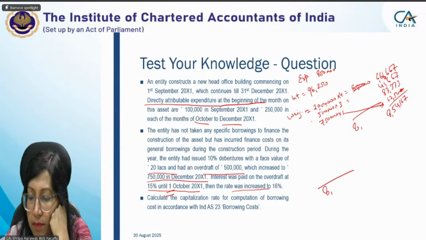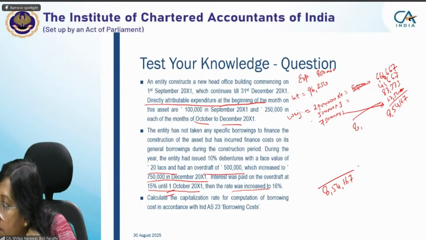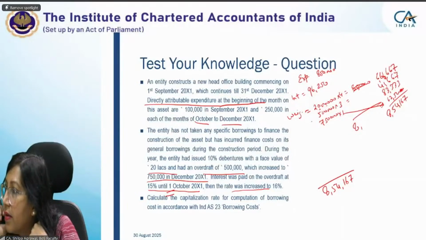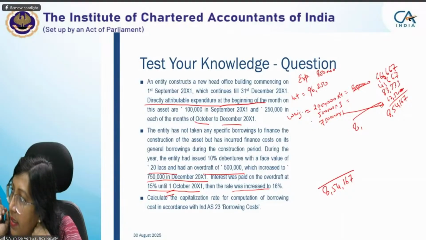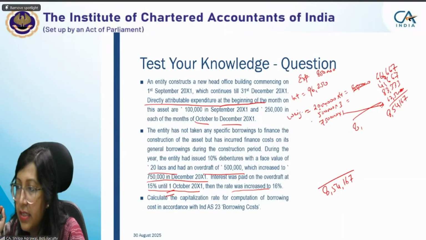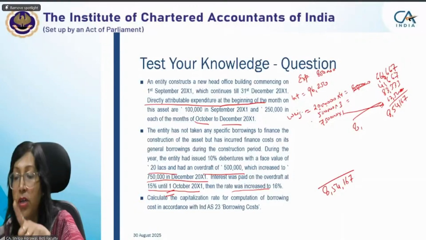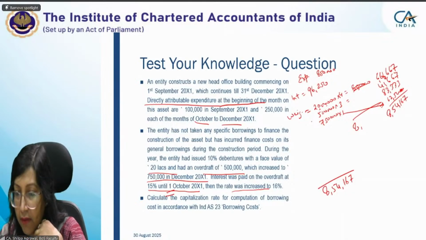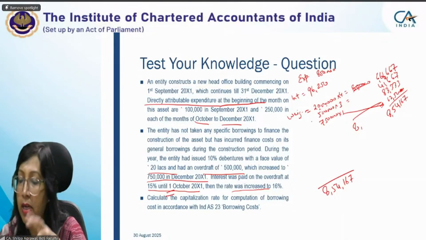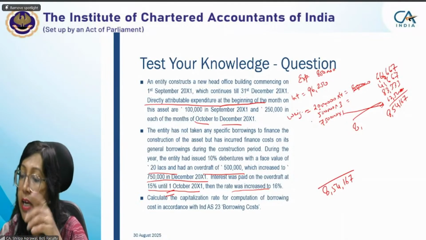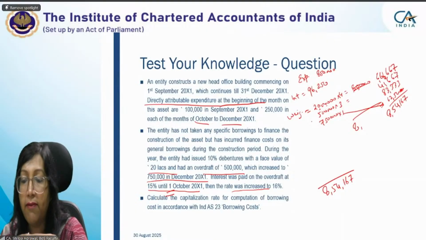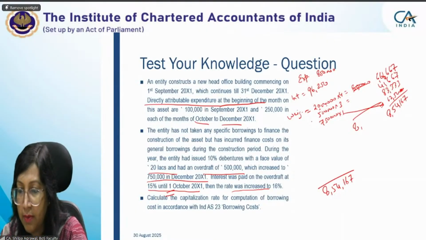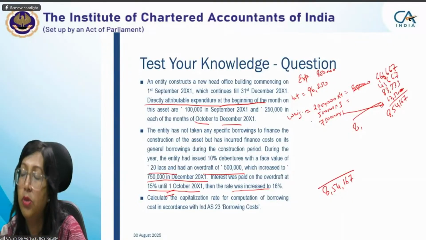Okay. Yes, ma'am. Same figure comes by calculating the other way also. 8,54,167. Yes, Sanjay, you are right. But that was the reason I was saying we can calculate in different forms. Divide it into 4 and then at the end divide it by 12, or we can multiply 4 by 12, 3 by 12, 1 by 12, or we can do what Saminathan has done: 5 lakh first multiplied by 1 divided by 12, and then 5 lakh into 2 divided by 12.